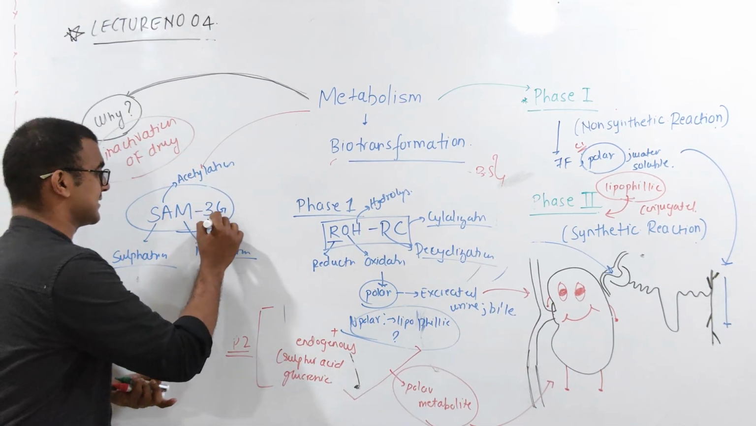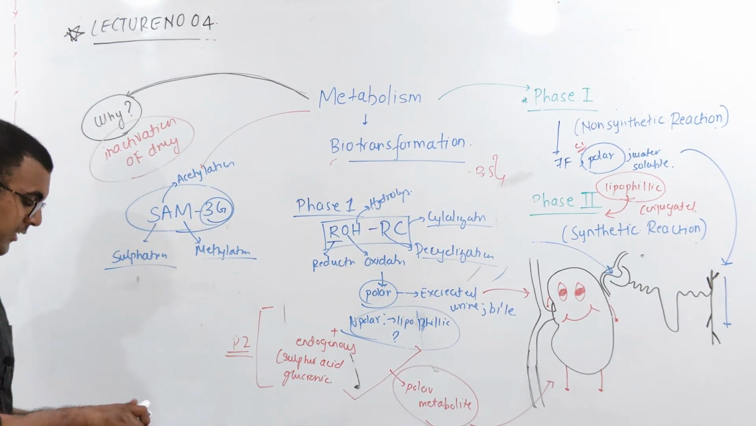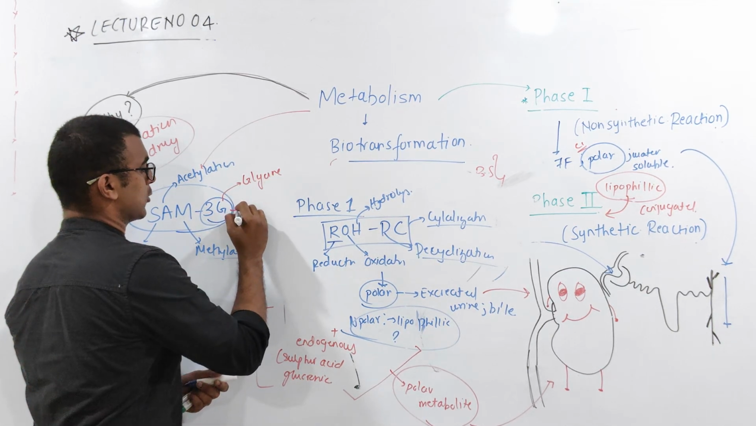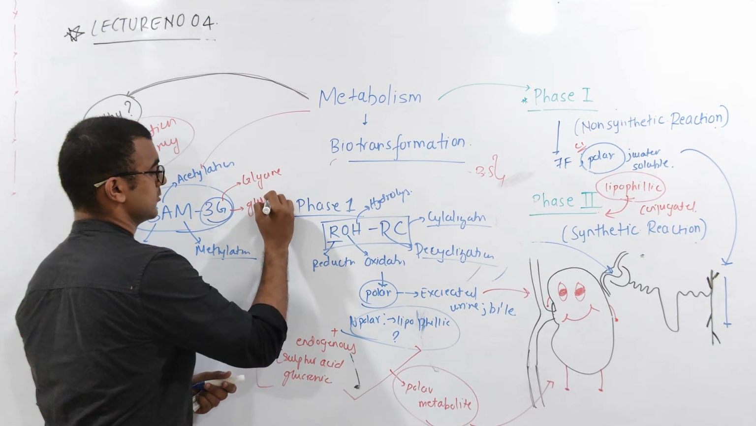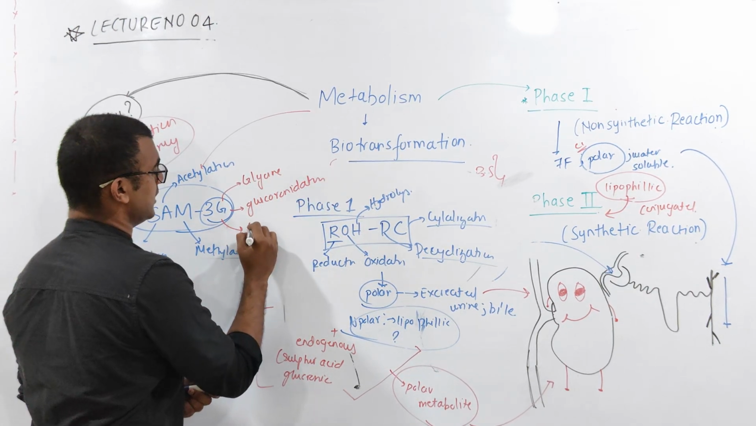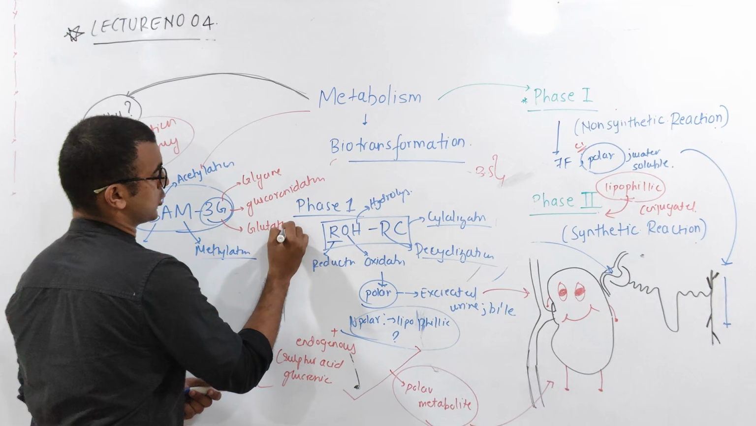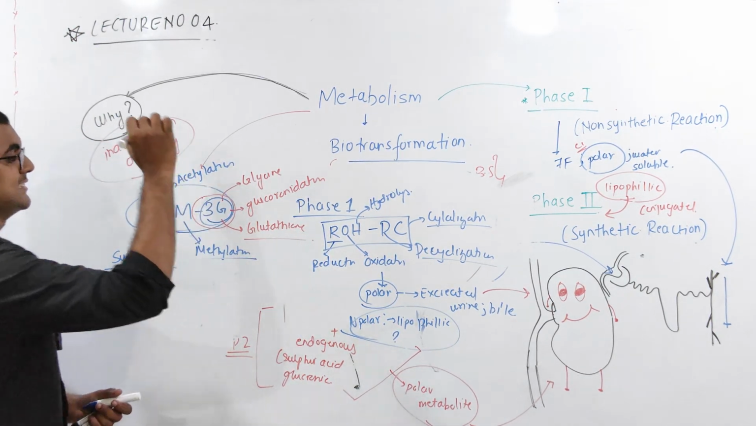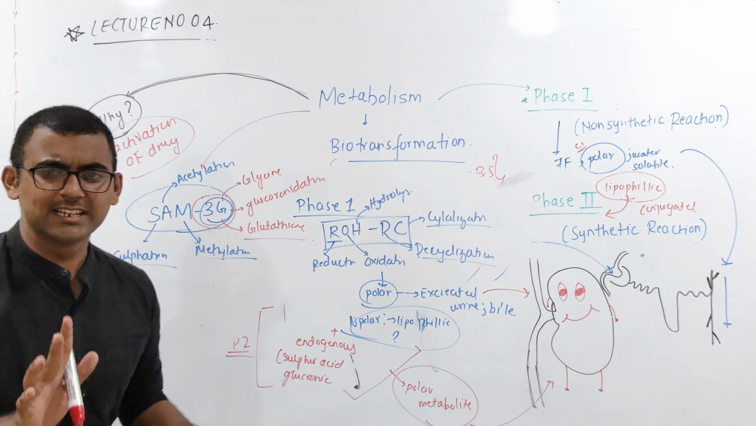What does the 3G stand for? 3G will stand for glycine conjugation. Then glucuronic acid conjugation, also called glucuronidation. Then you are going to have glutathione conjugation. This is what your 3G stands for. So it is a very simple way. It is very simple.